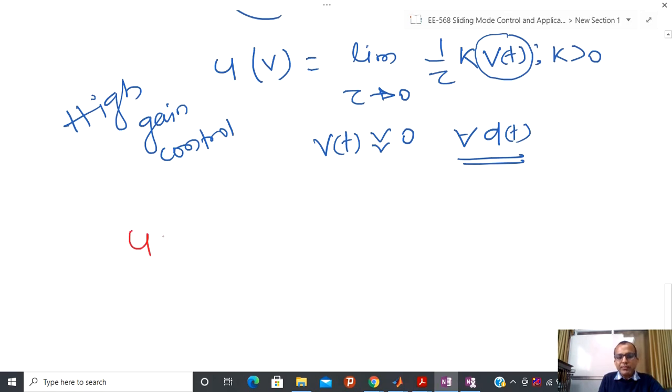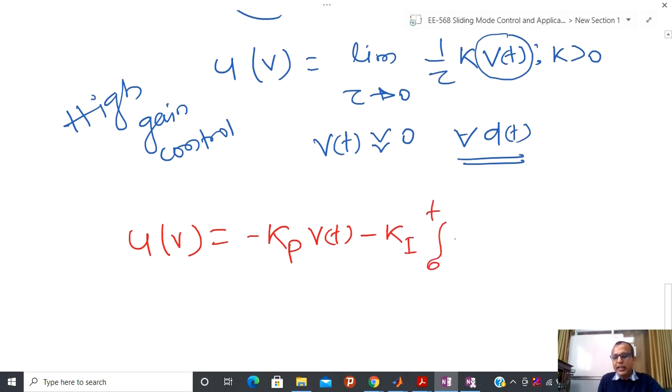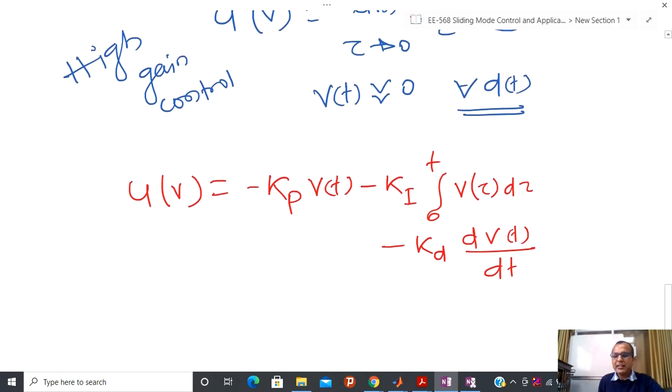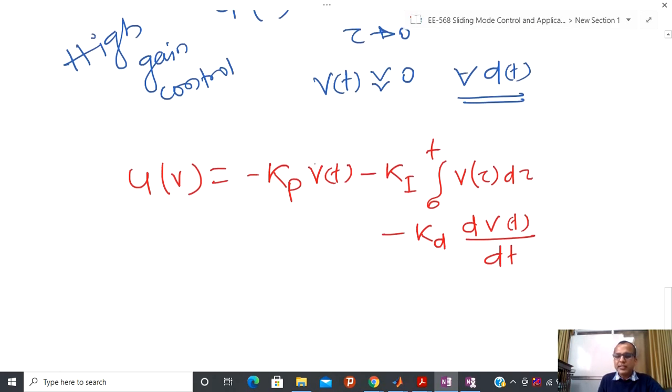What we have observed is that whenever we are talking about the PID controller, suppose I am again going to write the complete PID action. So this is the integral from 0 to t of v(tau) d tau, and after that I have kd, and after that I have the differential operator, so I have dv(t)/dt. Here you try to see this v(t) signal.